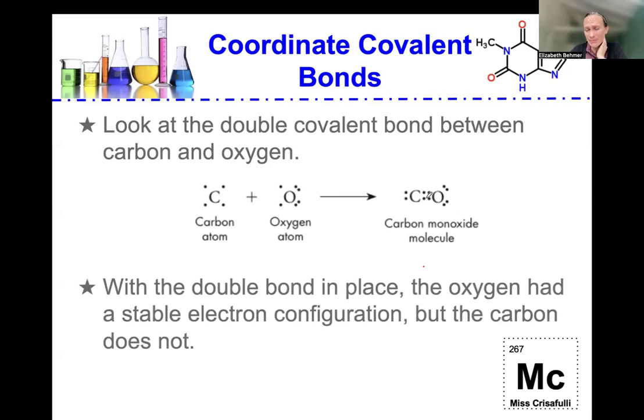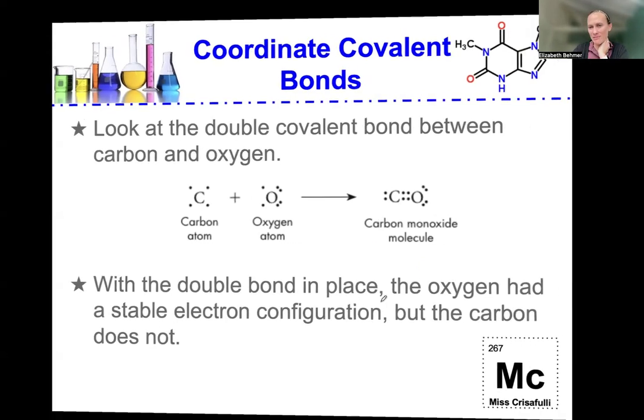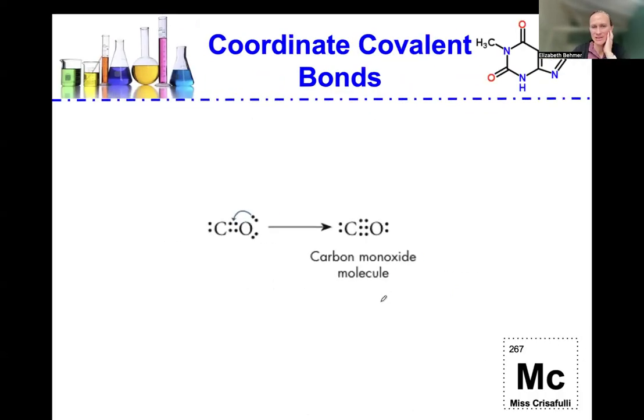With the double bond in place, the oxygen has a stable electron configuration of 2, 4, 6, 8, fulfilling the octet rule, but you'll notice that the carbon atom does not. You can see it only has 2, 4, 6. So the carbon isn't quite happy yet, but with the coordinate covalent bond, we can create this arrangement.